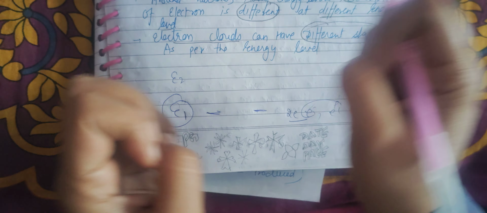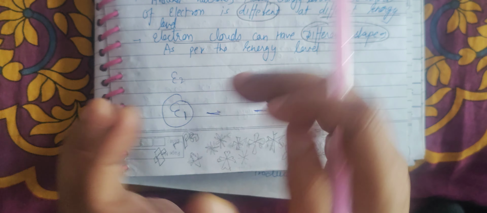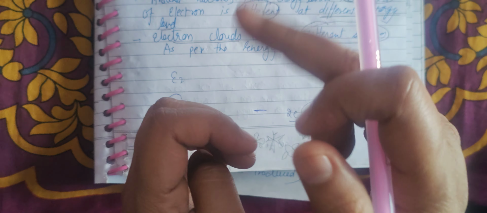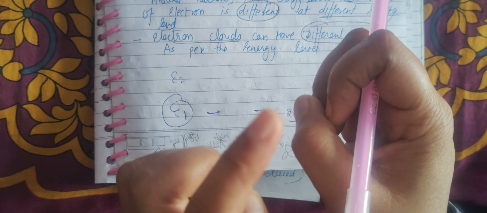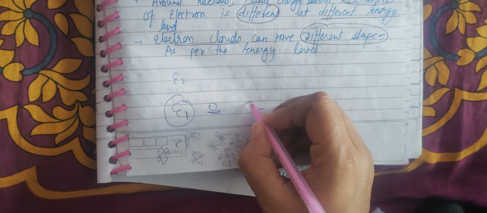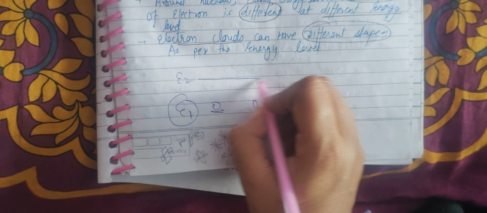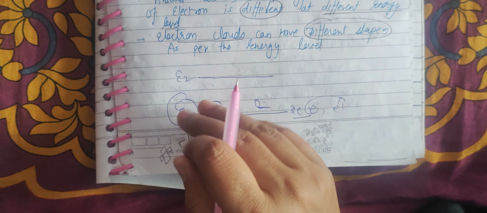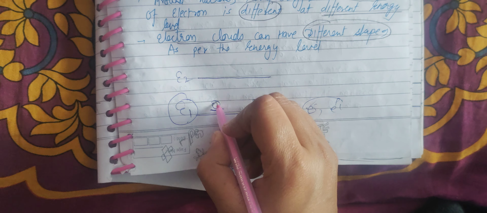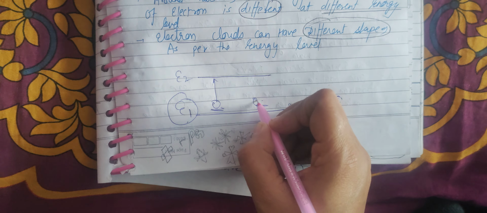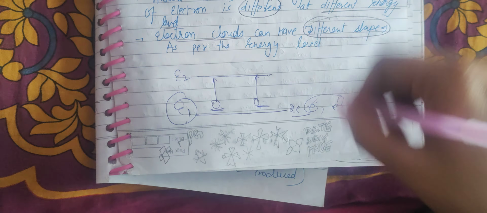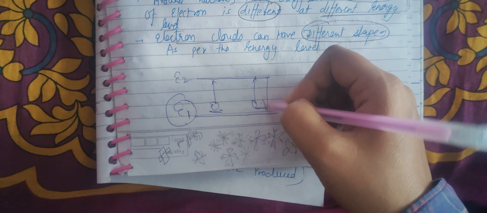Suppose two electrons hit each other, so they transfer their energy. In this way, one electron becomes higher in energy and the other becomes lower in energy. E1 means lower energy level, E2 means higher energy level. When they gain energy, they go up to E2, and when they lose energy, they return back.